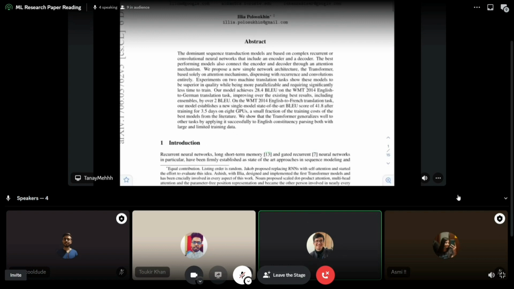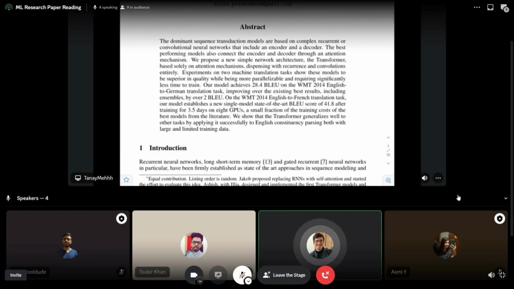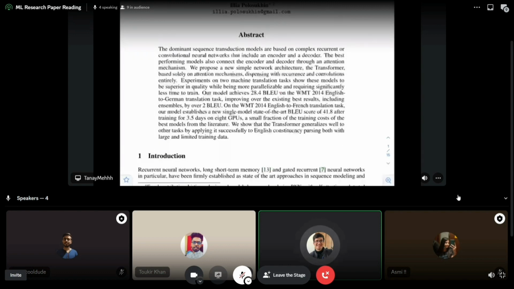So then came attention. So let me just basically explain attention in very simple terms. ठीक है? तो let's say हमारे पास ये sentence है: "The dominant sequence transduction models are based on complex recurrent or CNN networks that include an encoder and a decoder." Attention ये बोलता है, and attention is very intuitive. It says कि you have to pay attention to the words that are important in a text or in this sentence, for example. So in this case, dominant sequence transduction models is an important thing, encoder and decoder is important, and complex recurrent or CNN networks is important.